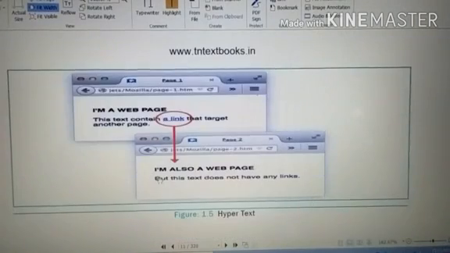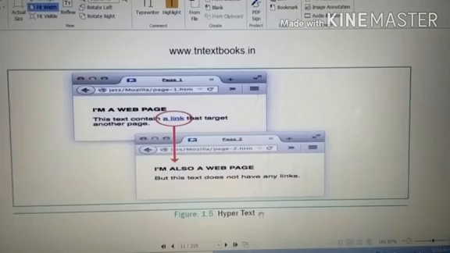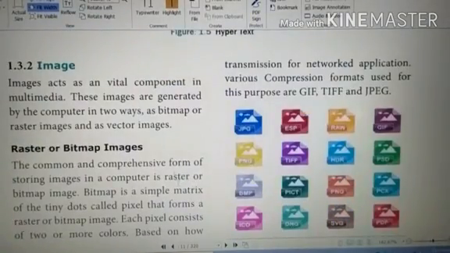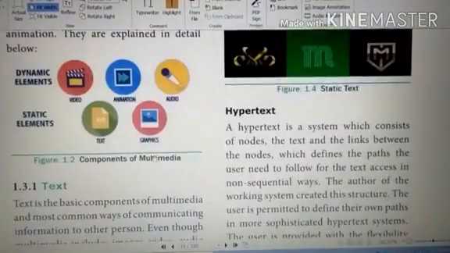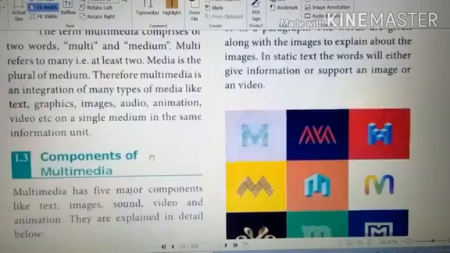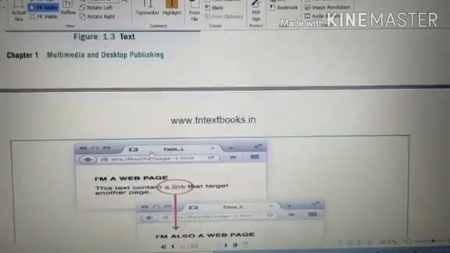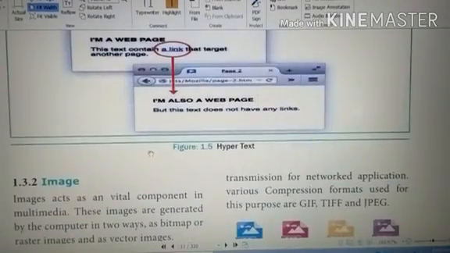Here you can see how to link. For example, a dot link: the a is a file link, and that file has whatever content is included. When we press the a dot link, the file automatically opens through the hyperlink. So all of you understood the text topic: what is text, what is static text, and then hypertext. Next class I will teach about images.